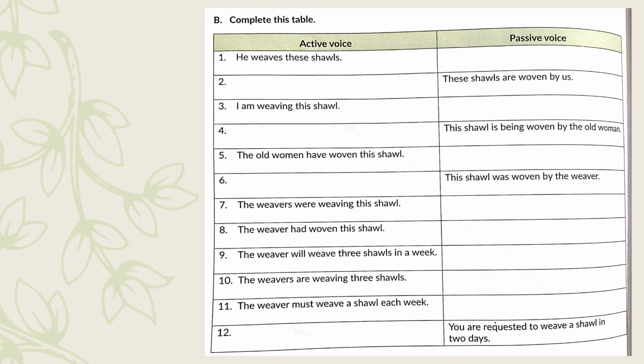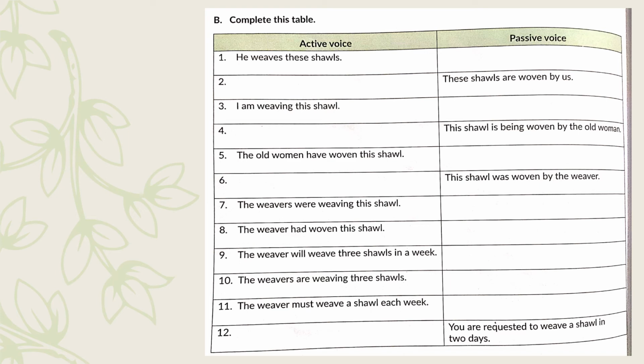Coming to the table here, complete the table. In this table, some sentences are in active voice and some sentences are in passive voice. If the active voice is mentioned, change it into passive voice. If the passive voice is mentioned, change it into active voice. Let us see the first one. He weaves these shawls. We can also write it in passive voice. These shawls are woven by him.